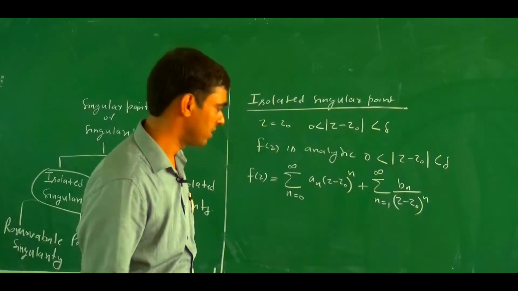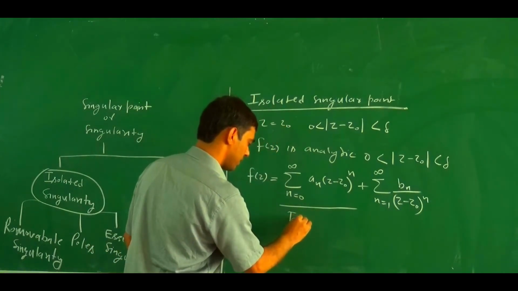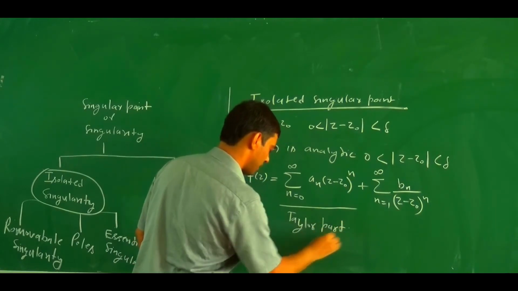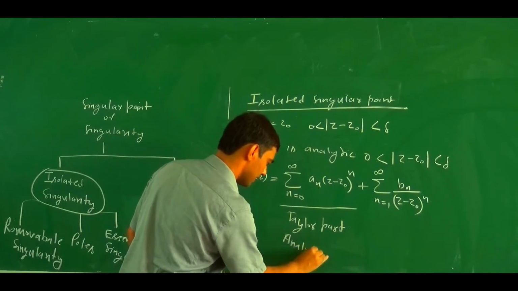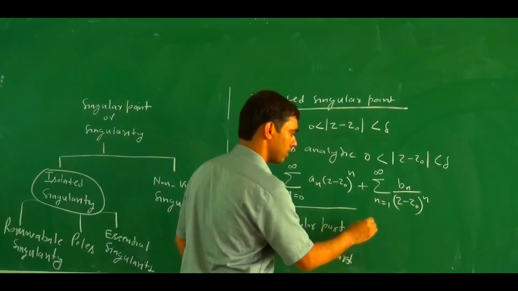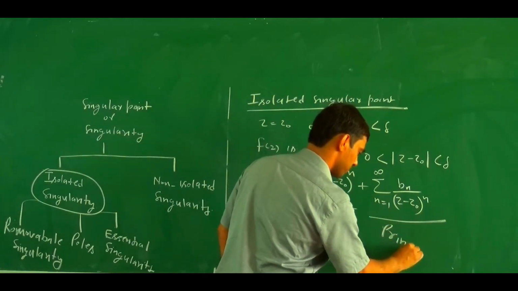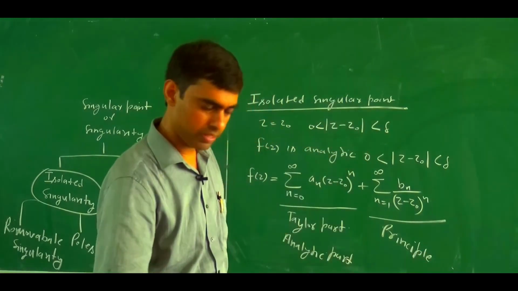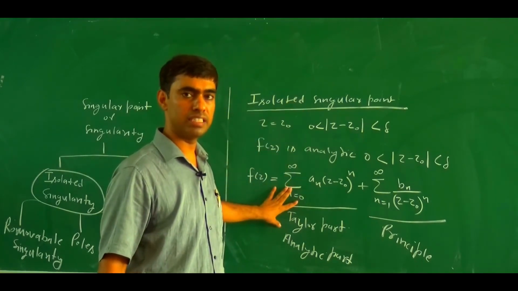We know that the first part is called the Taylor part, also known as the analytic part, and the second part is called the principal part.